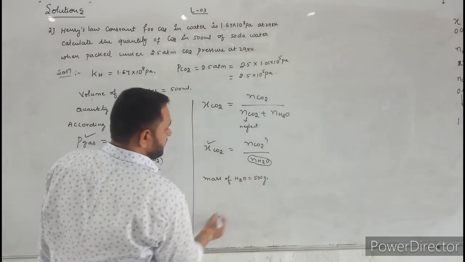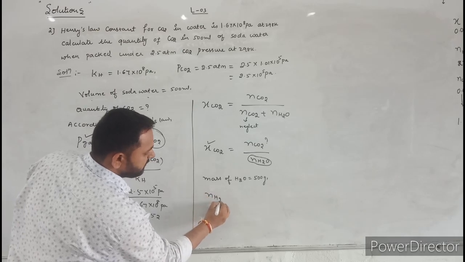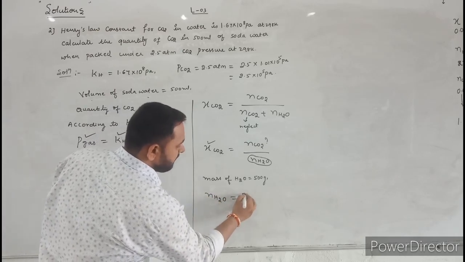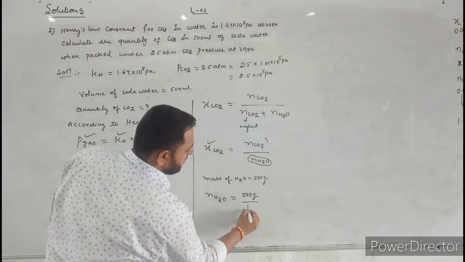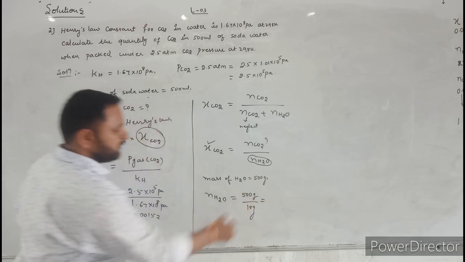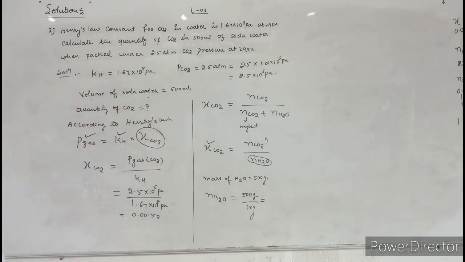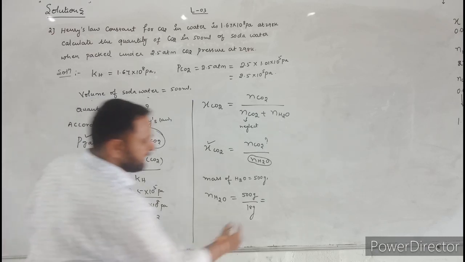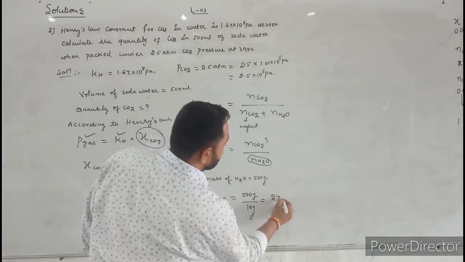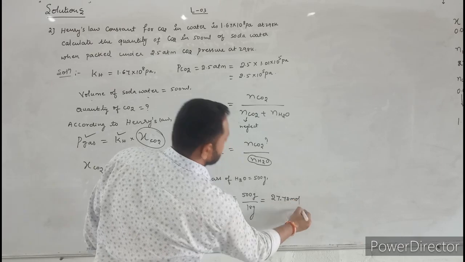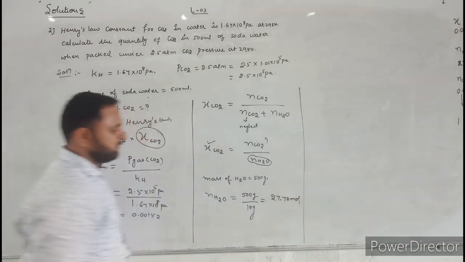Now you calculate number of moles of water. Number of moles of water is equal to given mass divided by molar mass. Just you divide these two values. If you divide these two values, you will get nearly 27.78 moles. This is the number of moles of water.